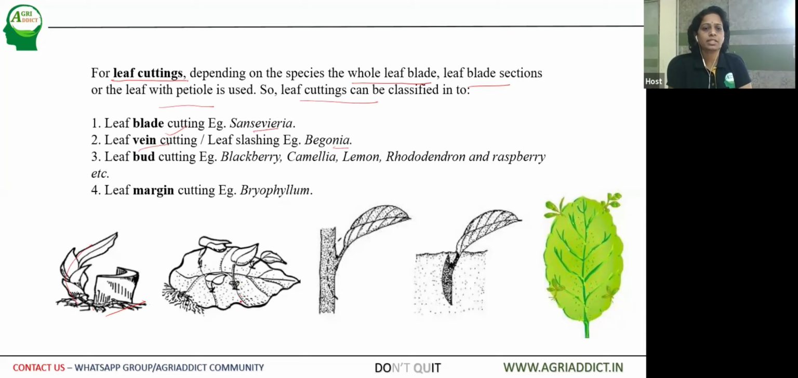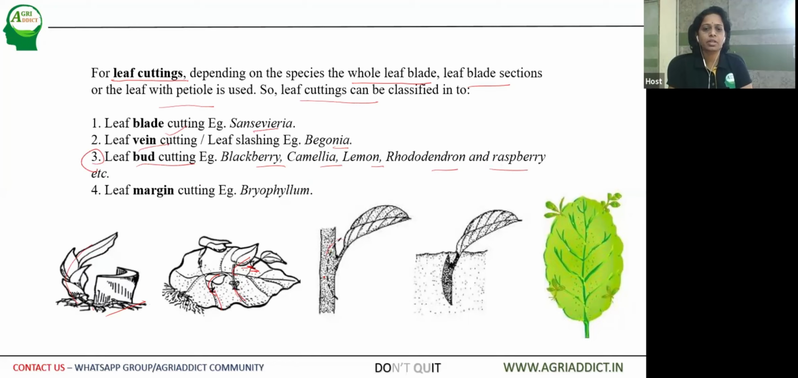So here you can see the veins, if they are cut, then a new leaf or a small plant arises, which can be detached and then planted in the soil to form a new plant. Then leaf bud cutting in case of blackberry, camellia, lemon, rhododendron. This is also of commercial horticulture importance, raspberry and all.